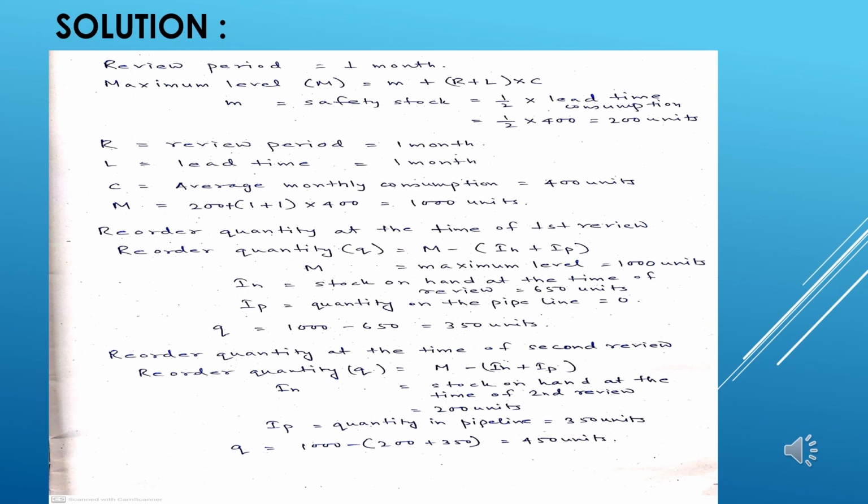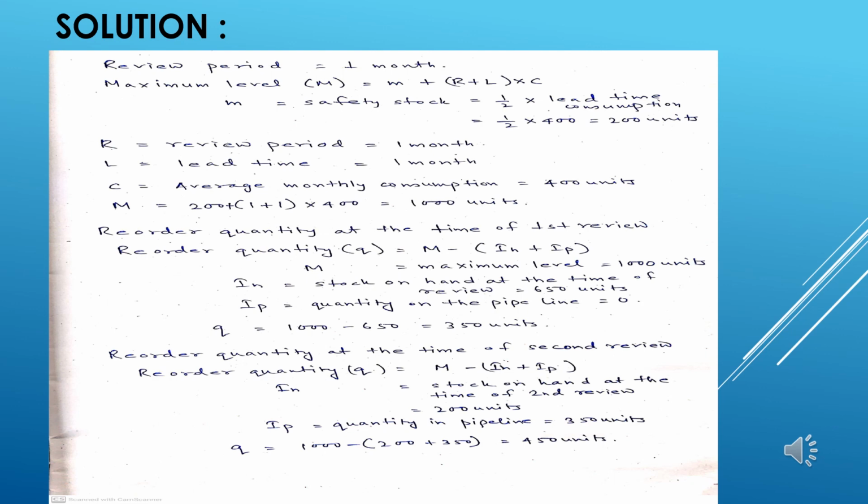So the maximum stock, which is minimum stock plus (R plus L) into C, that is 2 into 400 plus 200, gives the maximum stock level of 1000. This is the fixed order interval system operation up to this point.